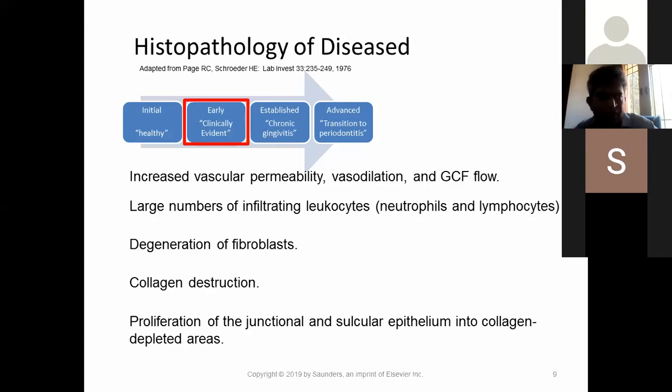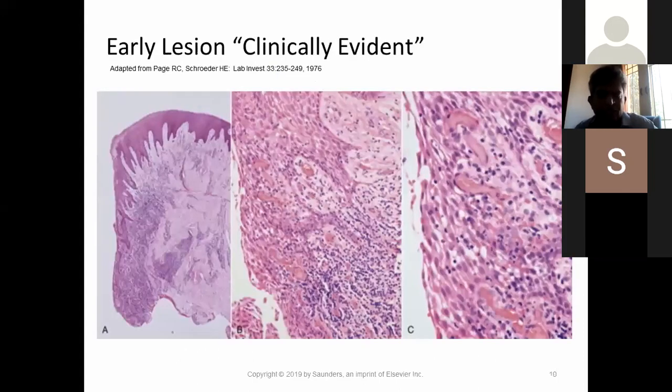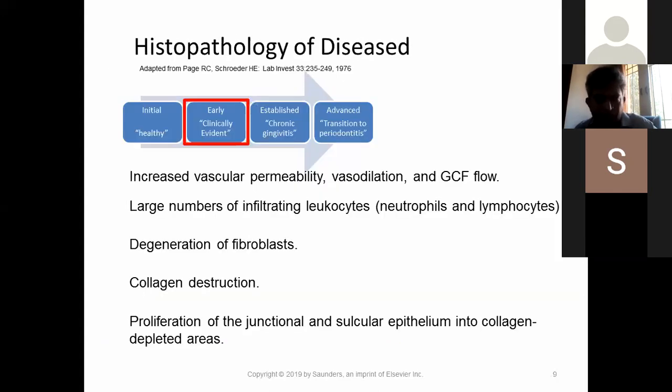So from the normal, firm and resilient gingiva, it now becomes edematous and spongy. That's what you see in the patient's mouth. When it is edematous and spongy, that means the connective tissue fibroblasts are getting degraded and collagen is being lost. I hope it's clear now. So you saw the bleeding on probing, spongy gums, and next we'll see how it goes into the deeper tissue areas. There is a proliferation of the junctional and sulcular epithelium apically.